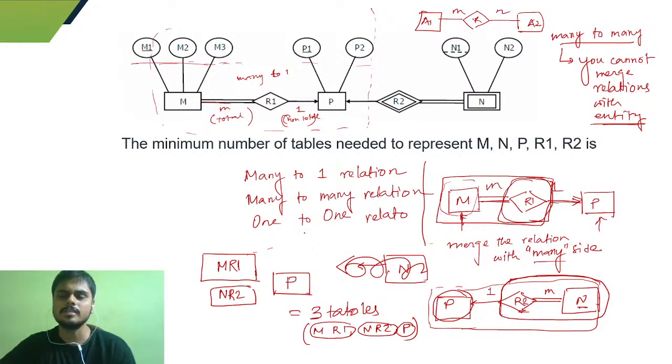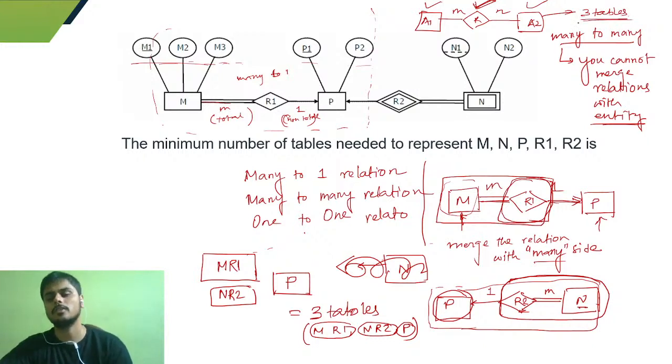Okay, so as this is a many to many relation, you need to have one table for this one, one table for this one, and obviously one table for this relation also. So for this case, you need to have 3 tables for these 2 entity tables and the relation. Okay, so you need to build a table for this relation also. Okay, we'll see this with an example.